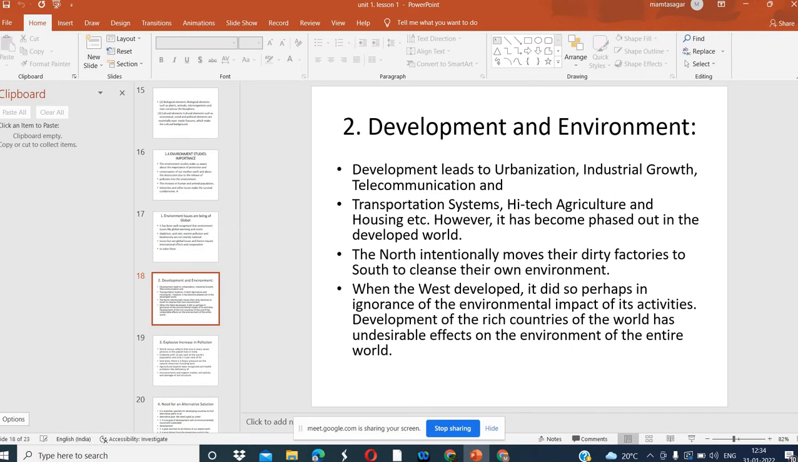So now are you able to see how this affects? What is the fundamental cause? Increase in the population.